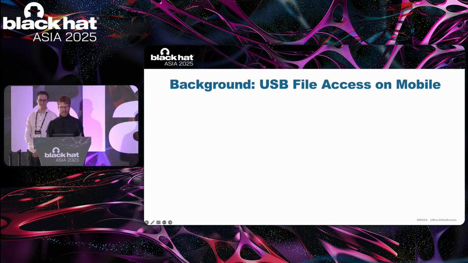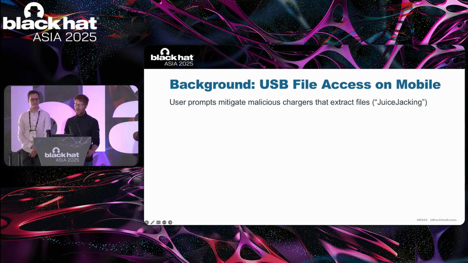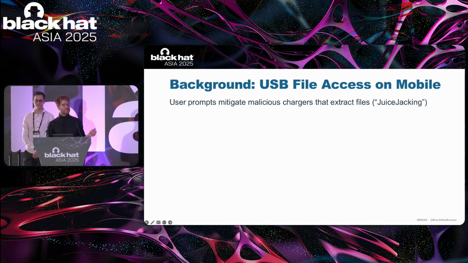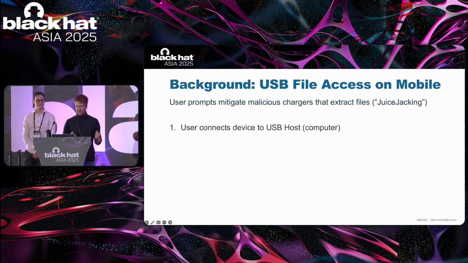We mentioned so far that the user confirmation prompt was added as a mitigation to ChoiceJacking attacks, in other words, a malicious charger that acts as a USB host. Here is how this user confirmation prompt works. First, the mobile device is attached to a USB-C host, such as a computer. At this point, the computer will display that an MTP device is connected.